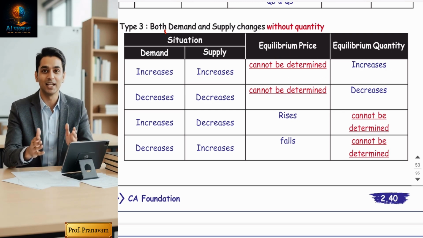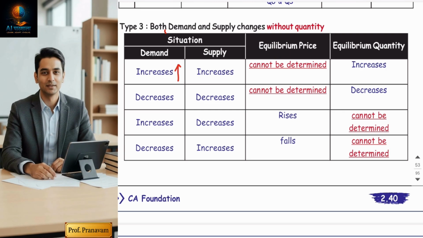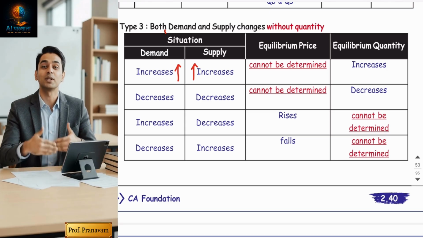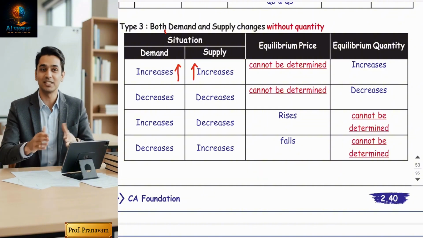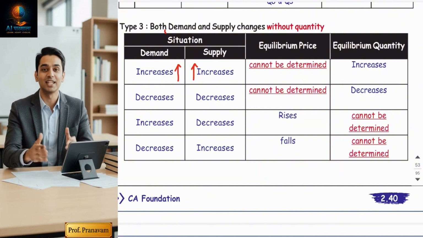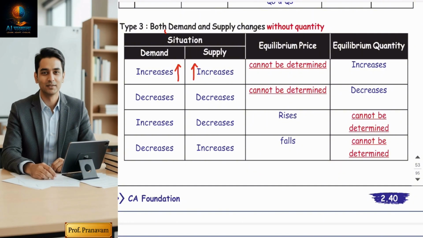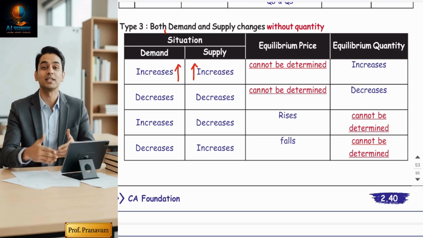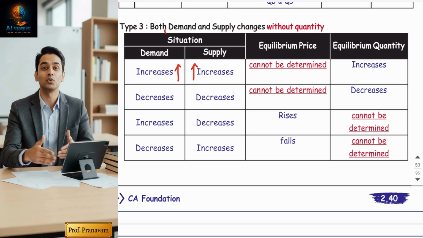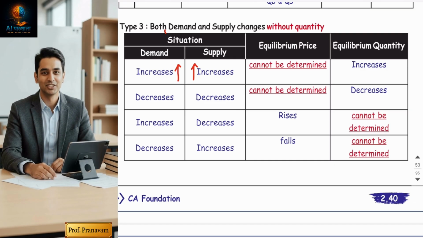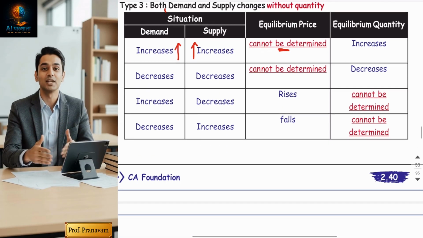See the first situation. In the first situation, demand is increasing, supply is also increasing. Am I correct? Both are increasing. So what will be the impact on the price? Now, to understand the impact on the price, you have to do the comparison, right? So quantity is not given. I will not be able to judge whether demand is greater than supply or supply is greater than demand, right? Both situations are possible. Hence, price cannot be determined. So how come it cannot be determined?